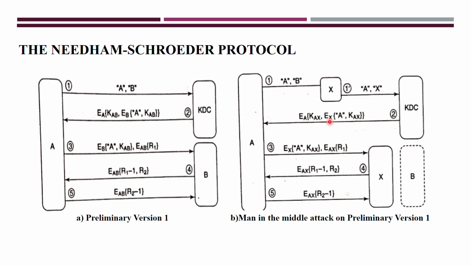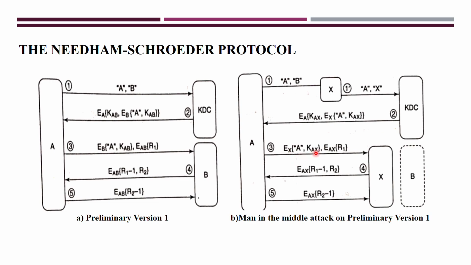It encrypts using what? It uses the X private key and it encrypts. This is the ticket to communicate here, and the same common session key is encrypted using the long term key here. So now whenever A receives that message, what will A do now? Same thing, it thinks that I am getting the message from B here, but actually it is receiving the message from whom? It is getting the ticket to communicate with X here, but that thing is hidden from A now, A doesn't know that procedure here.